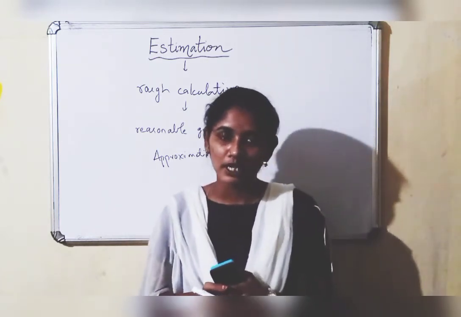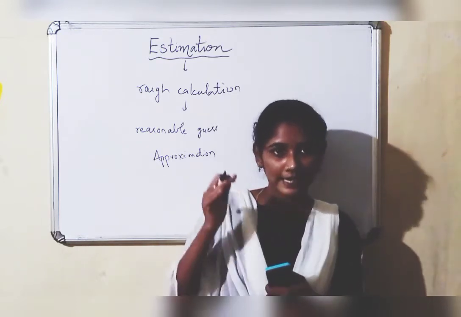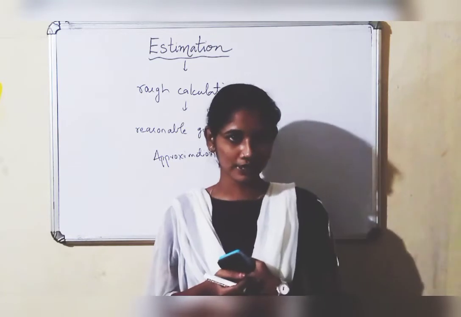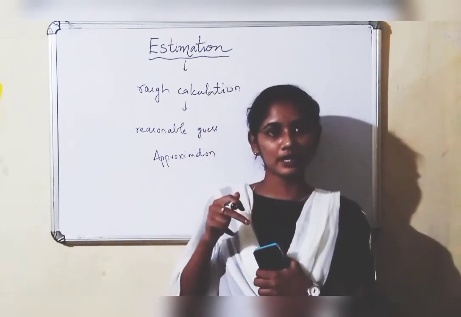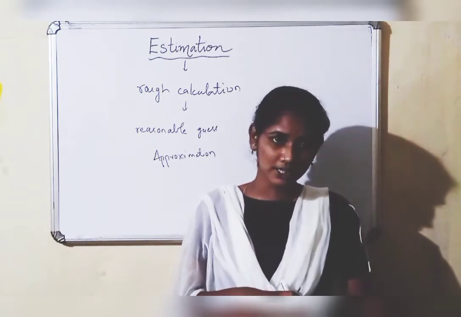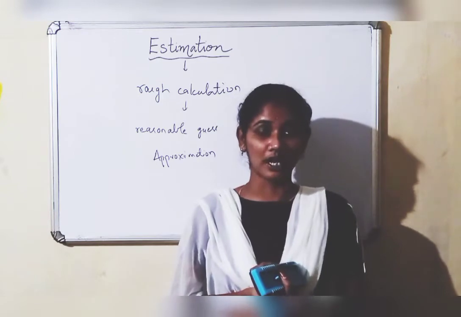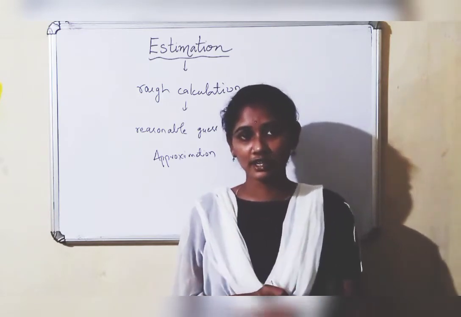For example, if I want to travel from Amlapuram to Delhi, and we think how much time it will take, can I reach Delhi in 1 hour? No, I can't reach Delhi in 1 hour. Why?